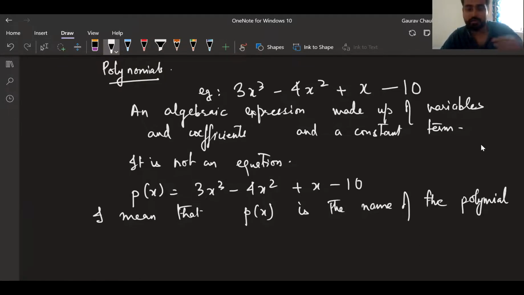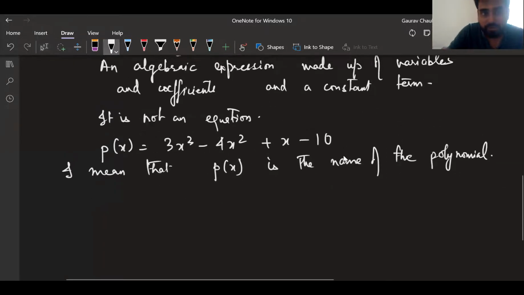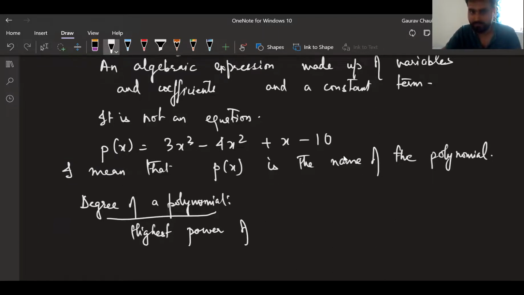Is the name of the polynomial, okay? Now there's one more important point, which is degree of a polynomial. Just quickly write that. Degree of a polynomial. That is the highest power of the polynomial. Okay, you should open all brackets and then you should find the highest power. Take this down quickly, 30 seconds.